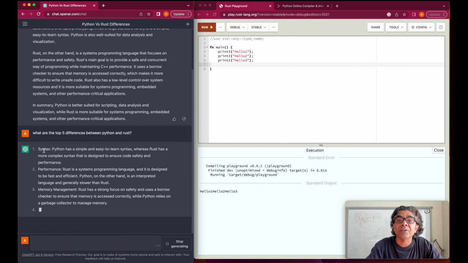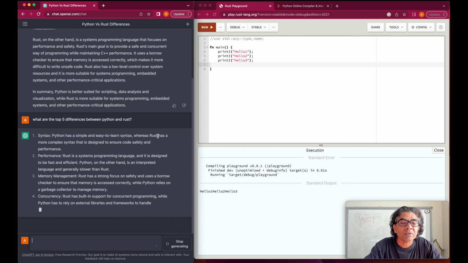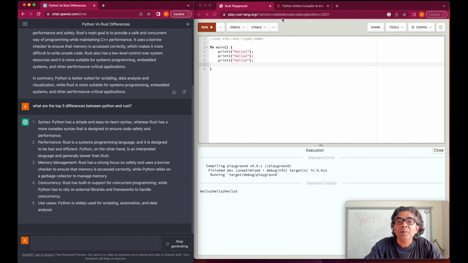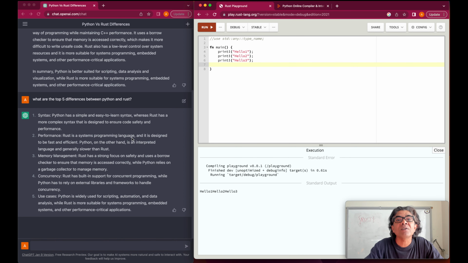So first, syntax, because Python is simple and easy to learn, versus Rust, which has a more complex syntax. Python simple, Rust complex. Performance, definitely Rust is designed for system programming, so it's more performant, faster compared to Python. Memory management, we already know, is designed for system programming. It compiles the code and then tries to check for the best memory assignment for all the local and global variables as well as the loaded modules.